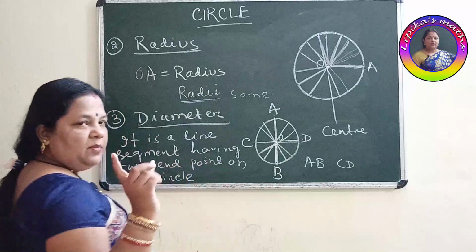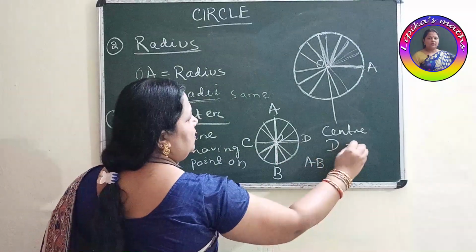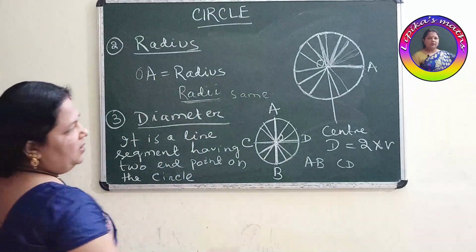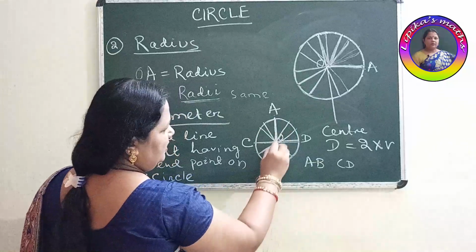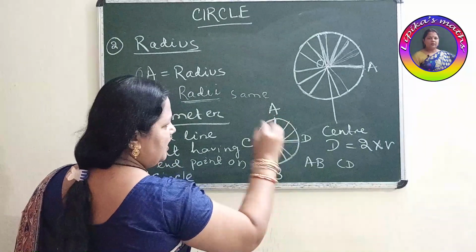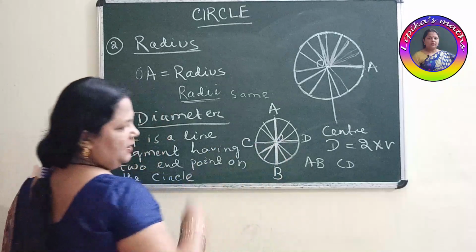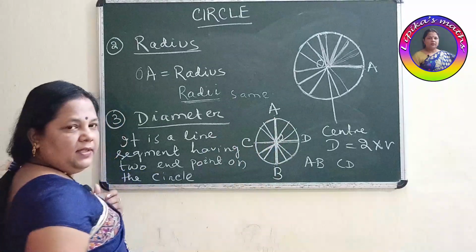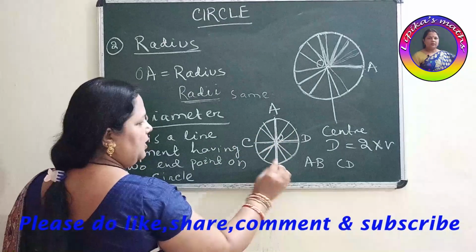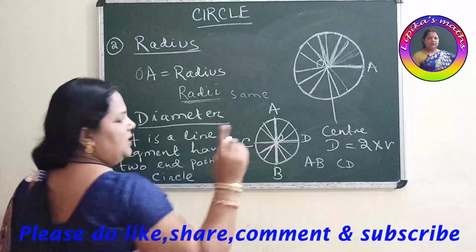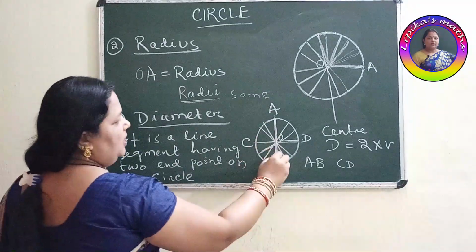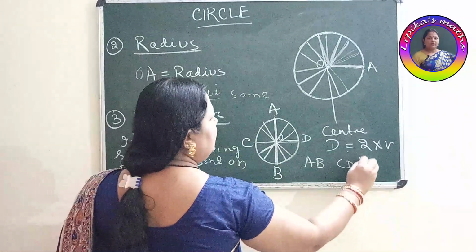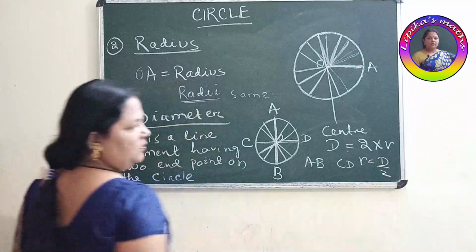One thing to remember: diameter is D equal to 2 into R, means double of radius. You can mark here, this is one radius, center to circle, this distance is radius, this is also radius, yes or no? So when we get the diameter, it is double of the radius. AO, OB, 2 radii, but AB is the diameter, got it? So diameter means 2 into radius. And how to find out radius? Radius equal to D by 2.